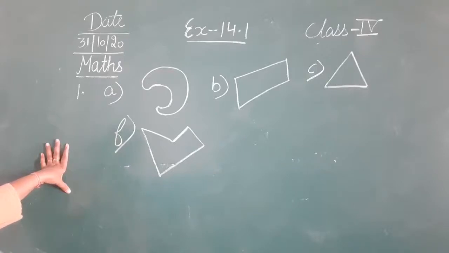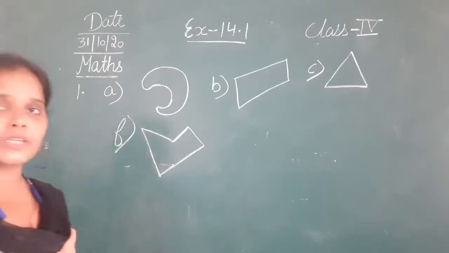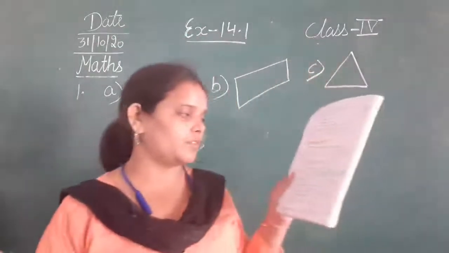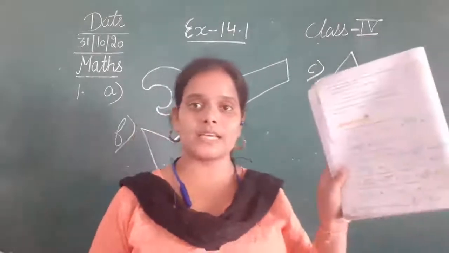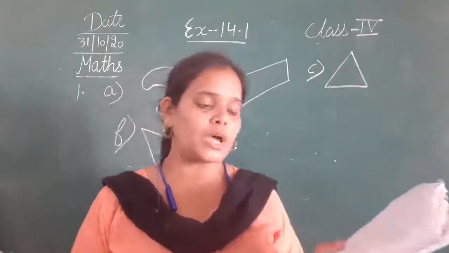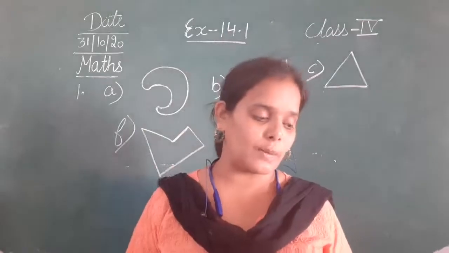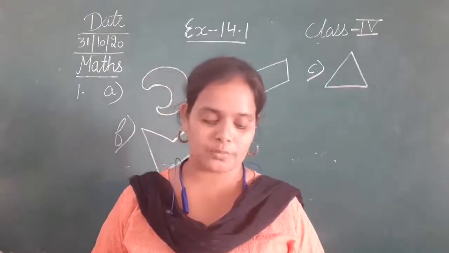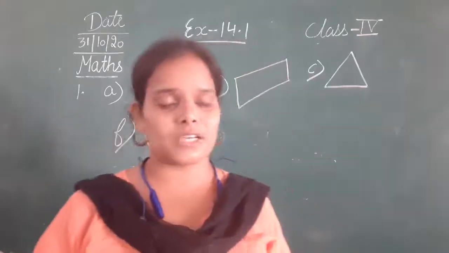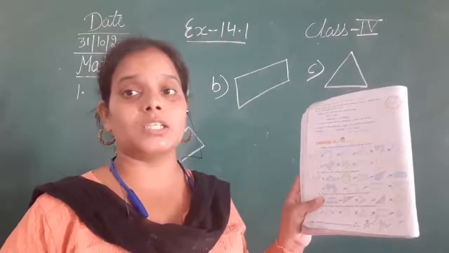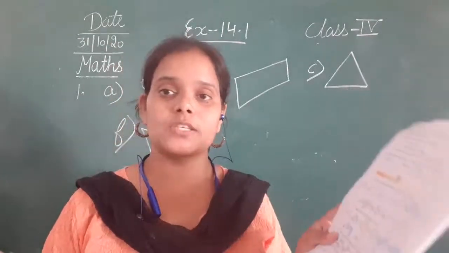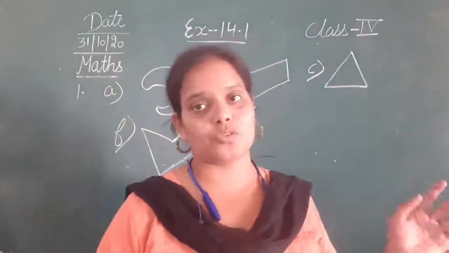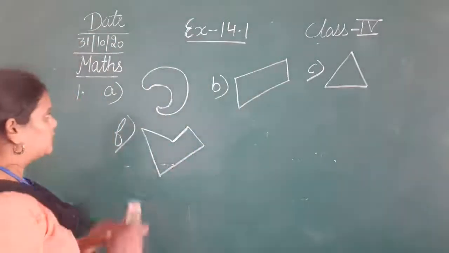Now let's move to question number 2, that is which of the following are polygons. तो देखिए again near about 10 figures are given in question number 2 and you have to find out which of them are the polygons. तो आपको बताना है इसमें से कौन है जो polygon है. तो इसमें से कौन कौन से figures हैं that they are the polygons. Again I'm just going to draw the correct one only. So let me erase it.